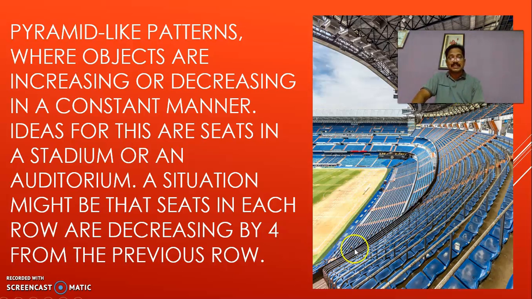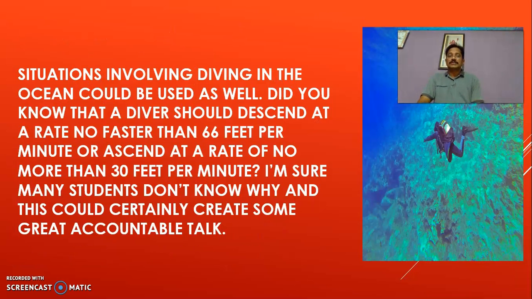If you observe the rows, the seats in each row decrease by 4 from the previous row. When you take it from top to bottom, seats in each row decrease by 4. When you make it in such a pattern, then only it seems to be very beautiful. Clear? Okay.